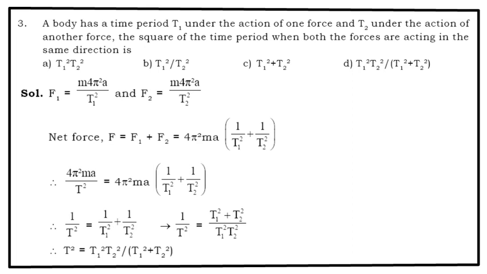If the forces are acting in the same direction, the net force F is equal to F1 plus F2, which is equal to 4 pi square m A bracket 1 by T1 square plus 1 by T2 square. Therefore 4 pi square m A upon T square is equal to 4 pi square m A bracket 1 upon T1 square plus 1 upon T2 square. 4 pi square m A gets cancelled from all the sides. So you get T square is equal to T1 square T2 square upon T1 square plus T2 square.